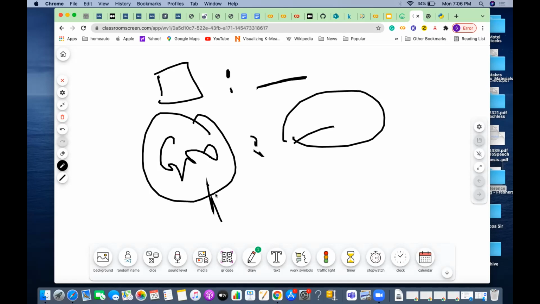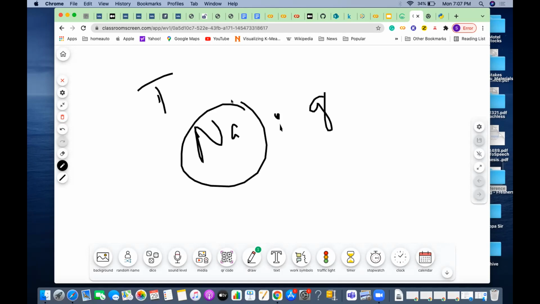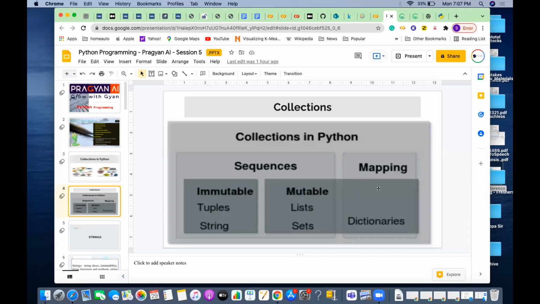Mapping between key and value means, for example, a telephone directory is a dictionary, correct? You look for the name of a person, and in front of their name there is a telephone number. The name is the key, and the value is the telephone number. So this is mapping between key and value. We'll discuss that in detail later on. That is the reason dictionaries are called mapping kinds of collections.